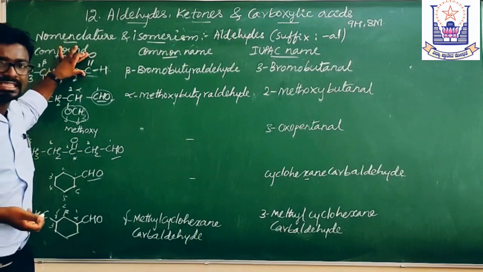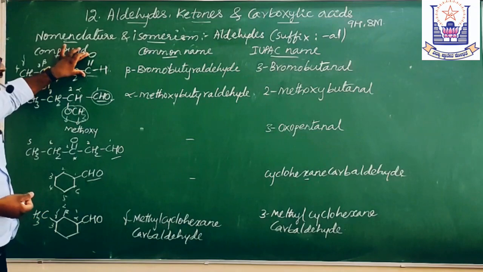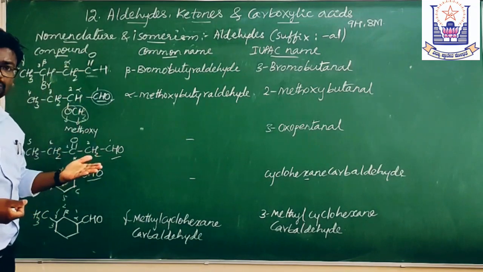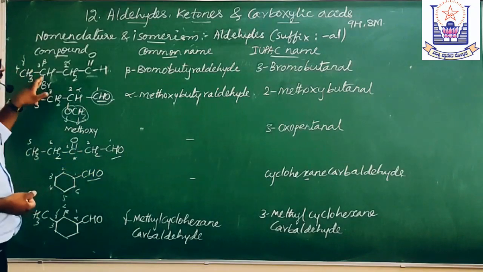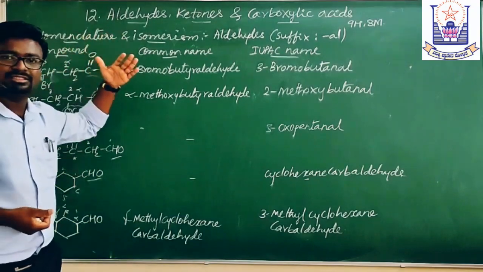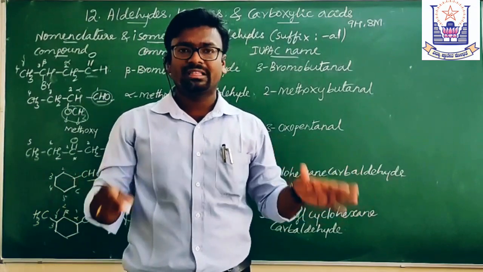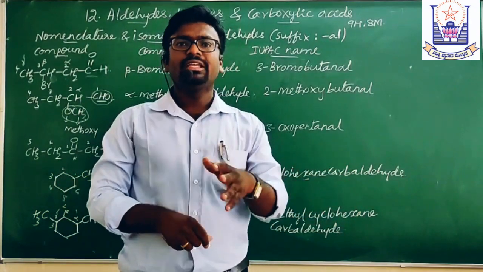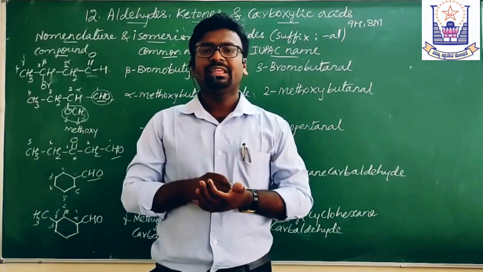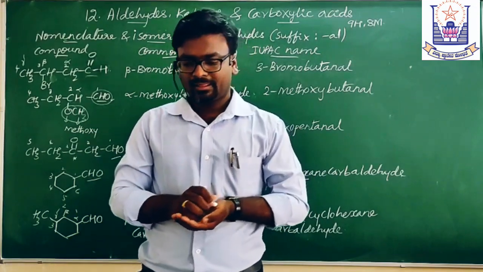It doesn't count for saturation or unsaturation. A saturated compound means C-C single bonds must be there. Unsaturated compounds mean we must have C double bond C or C triple bond C. But this double bond is between the carbon and the oxygen. It does not account for the saturation or unsaturation of the compound. Only the type of bond between carbon and carbon determines the saturated or unsaturated compound.